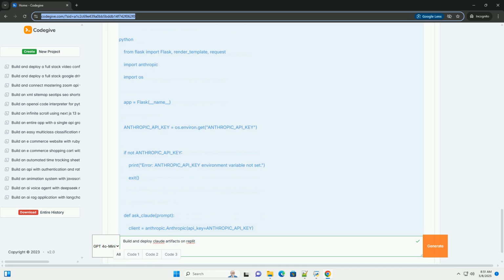Further enhancements. Conversation history: store the conversation history and include it in each prompt to maintain context over multiple turns. Streaming responses: use the Anthropic API's streaming feature to display Claude's responses in real time. This can improve the user experience. Customizable prompts: allow users to customize the prompts used to interact with Claude. User authentication: implement user authentication to protect your application and track usage. Database integration: store conversation data in a database.